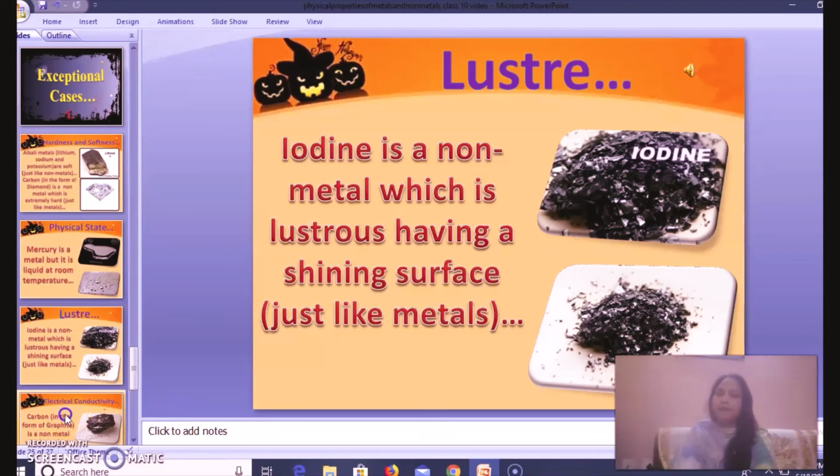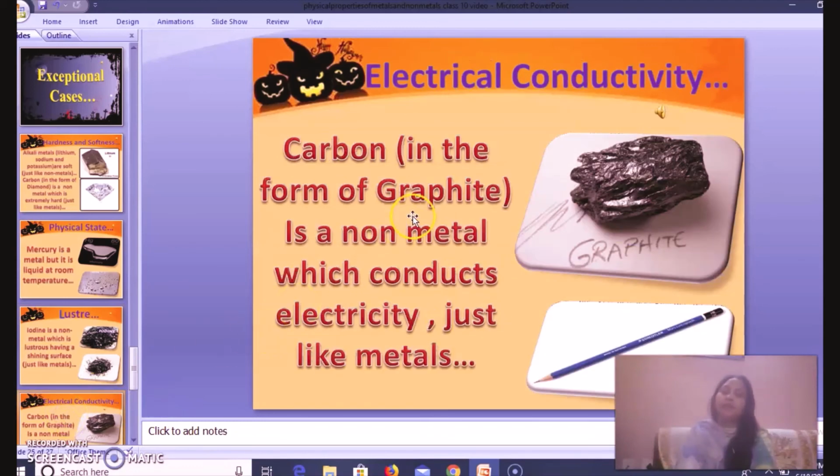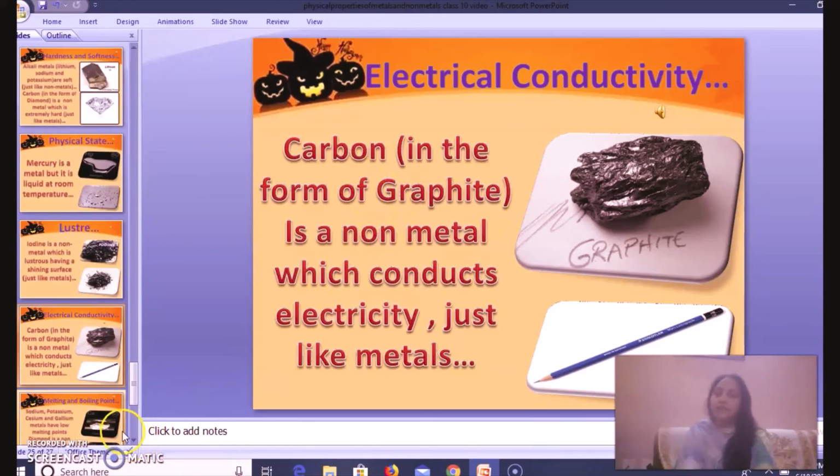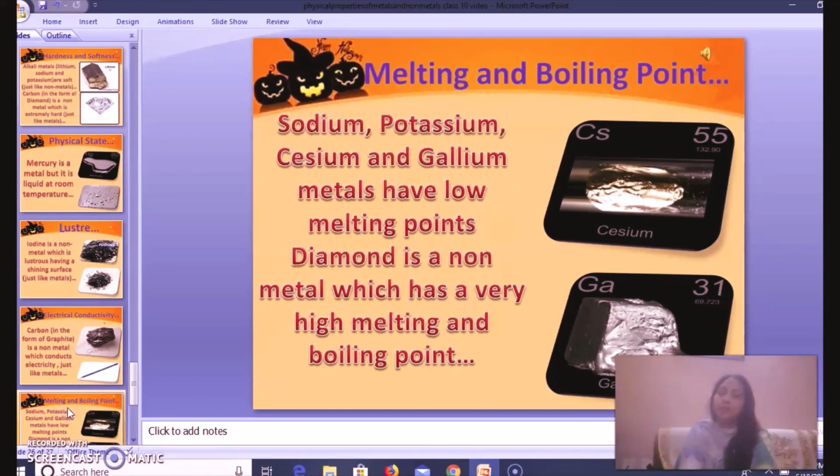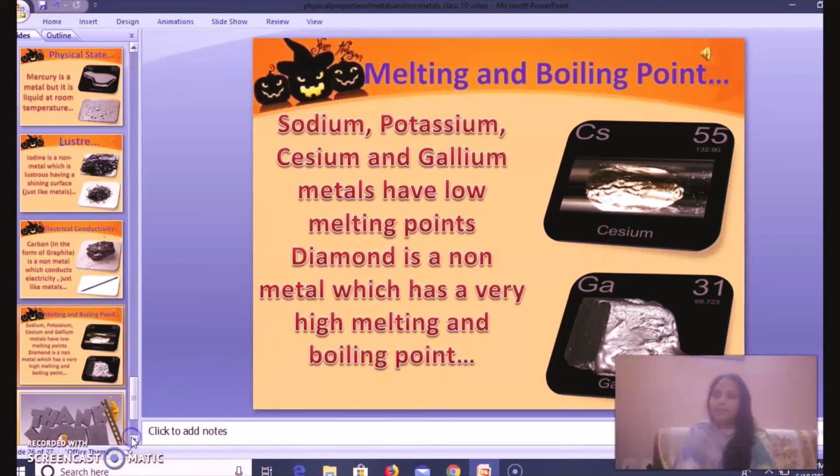Okay. Then electrical conductivity. Carbon, being a non-metal, is a good conductor of electricity, whereas we have learned that only metals conduct electricity. But here this non-metal also conducts electricity. These are the exceptions, children. You have to note them down. The melting point and boiling point of non-metals is very low. But diamond, being a non-metal, has a very high melting point and boiling point. So diamond is an exception in this case also.